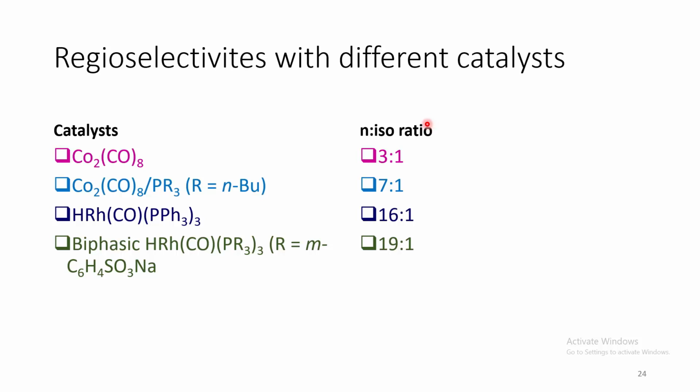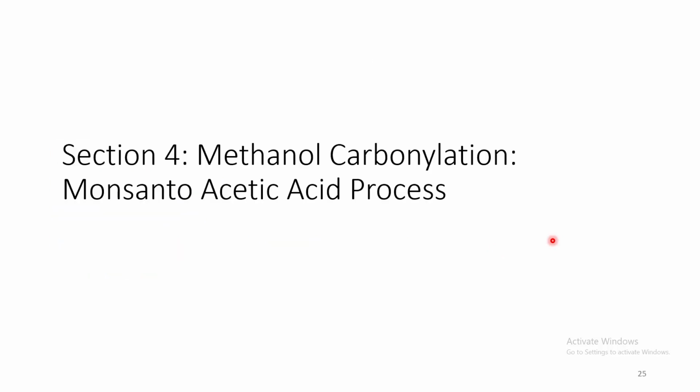That can be verified. We compare the regioselectivity of all these different catalysts, and we can see as we move from top to bottom, there is a steady increase in the steric effect of these phosphine ligands. As a result, the regioselectivity is also increasing.